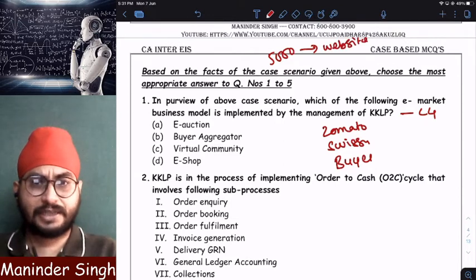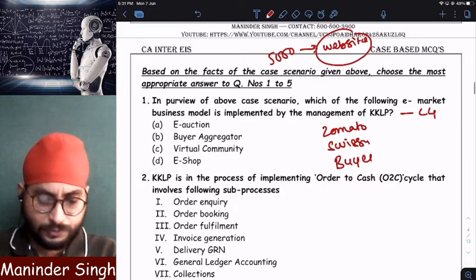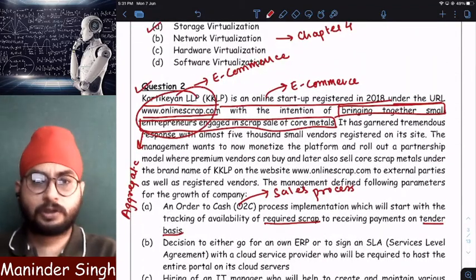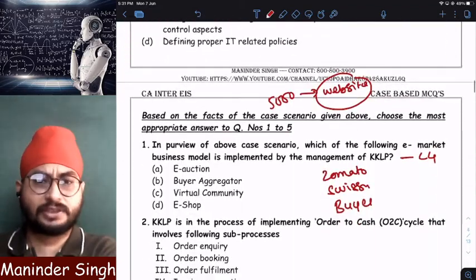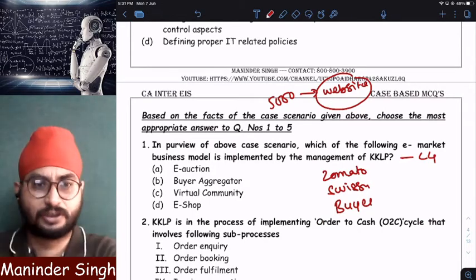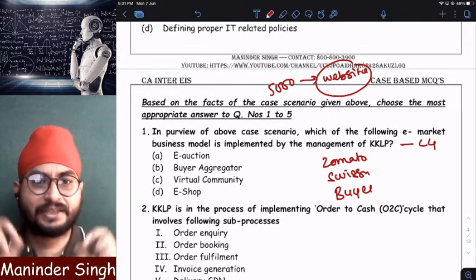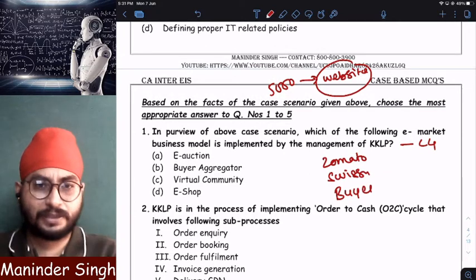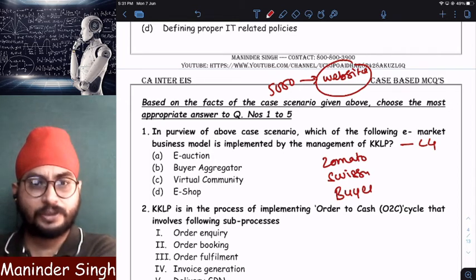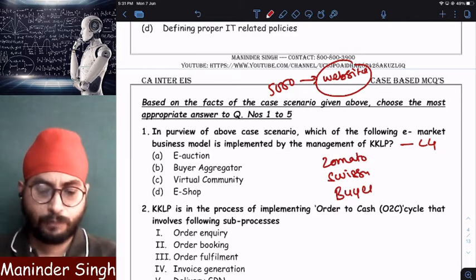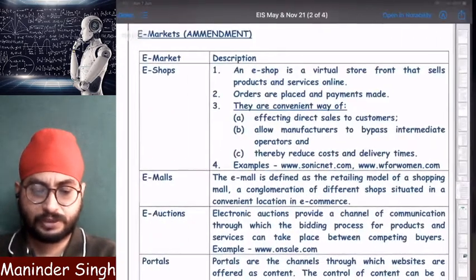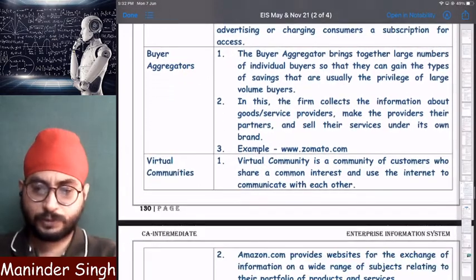Now I need not search. Me as a buyer or you as a buyer need not search for anything now. Directly go to its website. What is the website name? Onlinescrap.com. All the sellers who are selling the scrap will be listed on its website. So in simple words, it is aggregating the buyers and sellers together. All the buyers are aggregated, all the sellers are aggregated, and buying and selling can happen on its website. This is called what? Buyer aggregator. Clear? That is what is mentioned here.